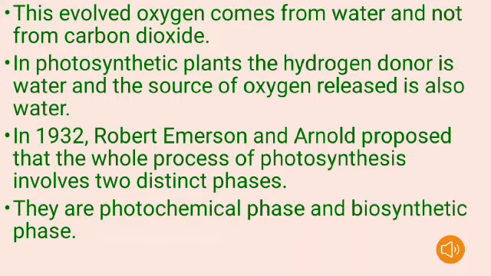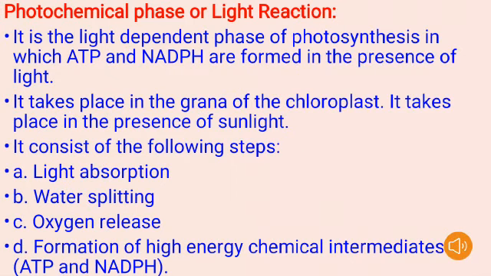In the year 1932, the scientists Robert Emerson and Arnold proposed that the whole process of photosynthesis involves two distinct phases: the photochemical phase and the biosynthetic phase. We will discuss them one by one. The photochemical phase is also called the light reaction.